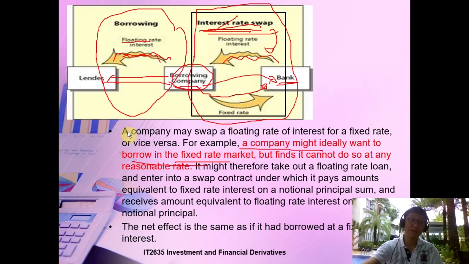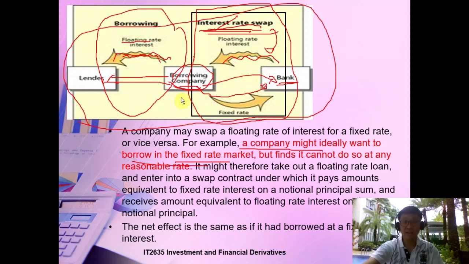So you can see how this whole scenario pans out. The net effect for this company will be what? This floating rate is actually paid by this bank. The floating rate which I need to pay this lender, the bank will help me pay. In return, the net effect is that I actually pay a fixed loan interest for the money this lender is lending to me, the principal amount.